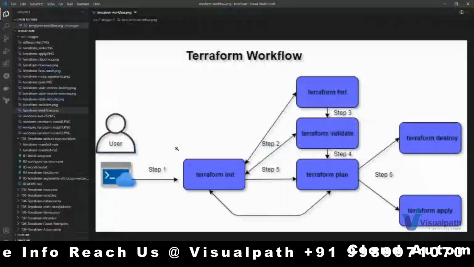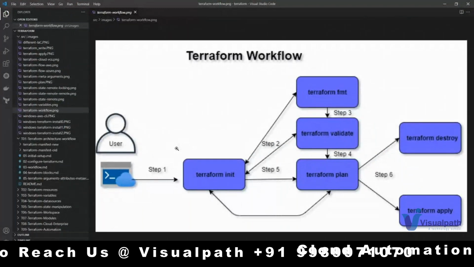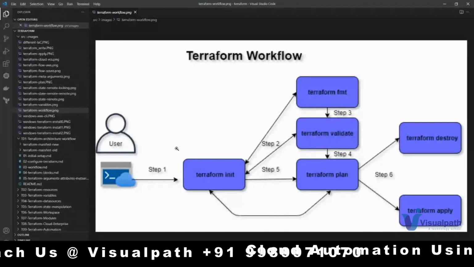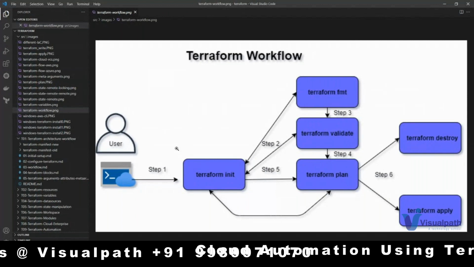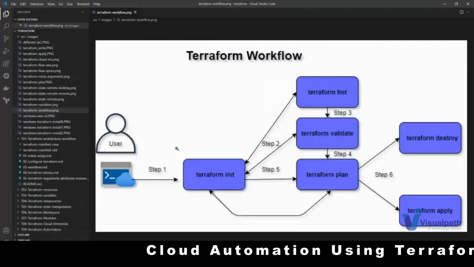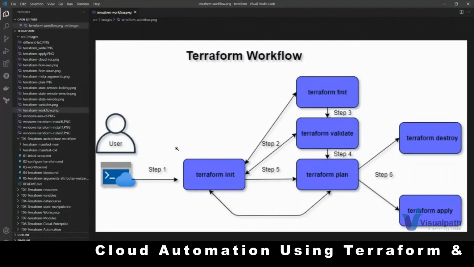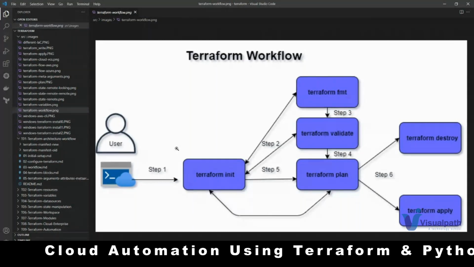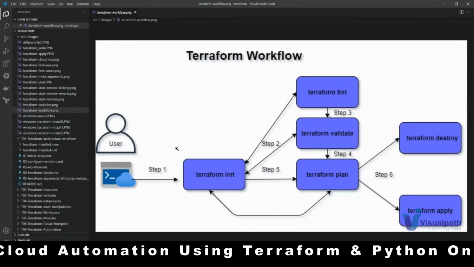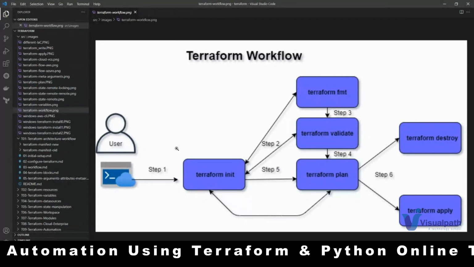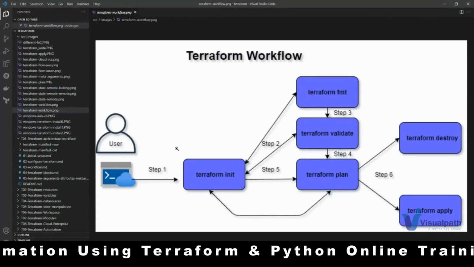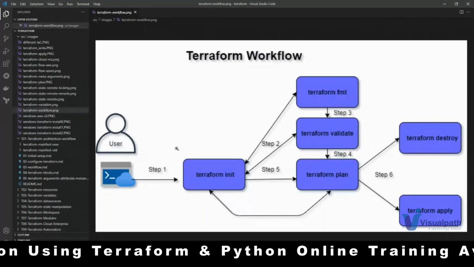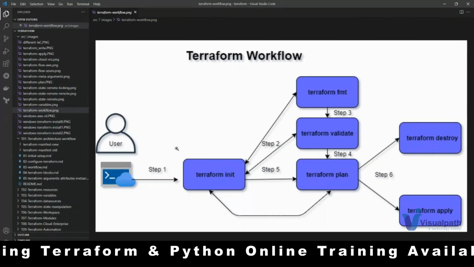The workflow will be the same. Whatever command you see on the slide, on the screenshot right now, it is the same for whatever provider you use as a target. Whether I use AWS, Kubernetes, Azure, Google Cloud, Oracle Cloud, IBM Cloud, or Alibaba Cloud, whatever it is, the concept is the same. That's why it is so useful, and everybody is trying to adopt this tool right now.